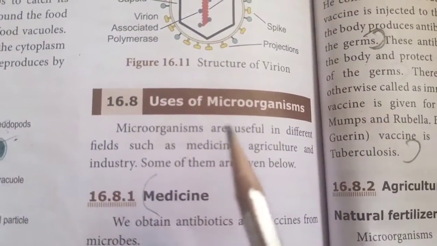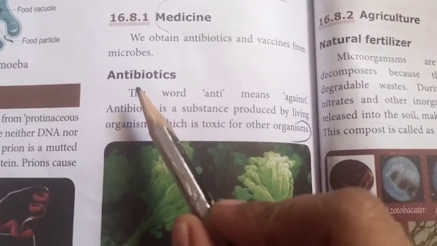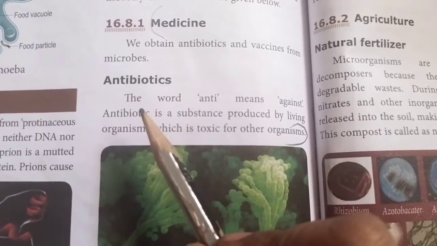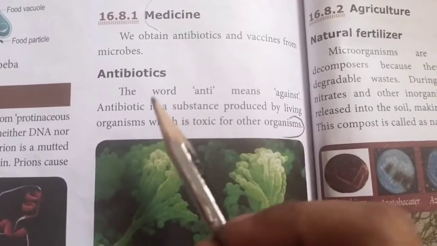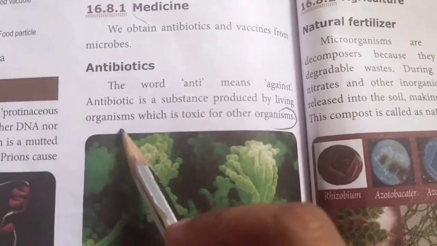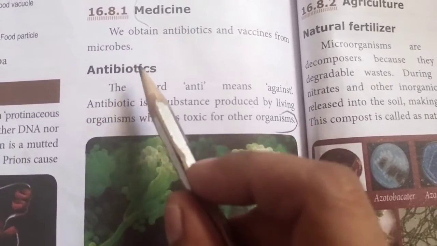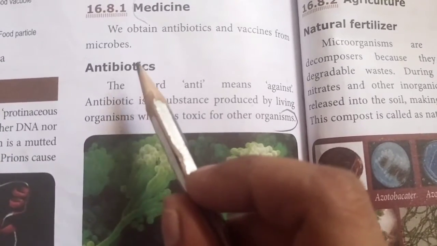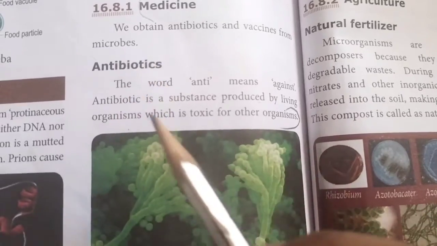Microorganisms used as medicines. We get antibiotics from microorganisms. What is antibiotics? The word anti means against. Biotic means the living organism, substance produced from living organisms. So this is called as antibiotic. The antibiotic is prepared from the living organism which is used to kill the other harmful living organism.